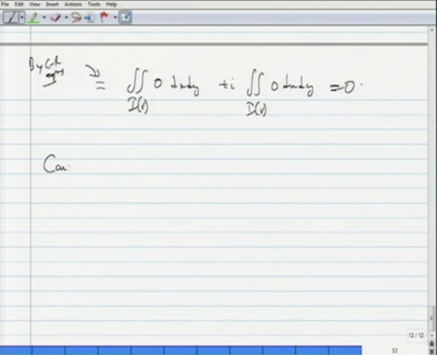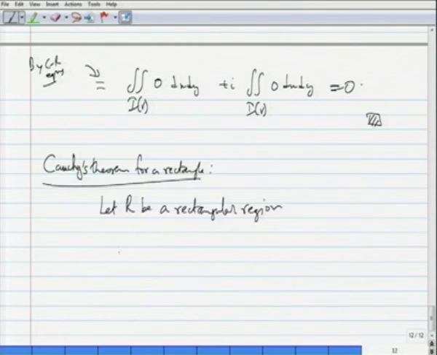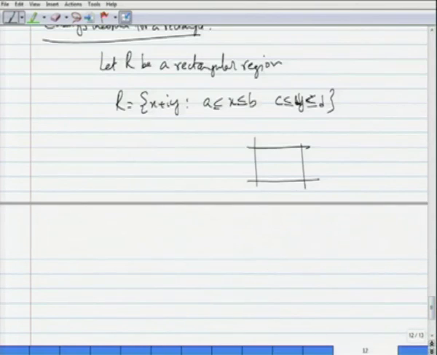So, this is the end of this proof. Cauchy's theorem for a rectangle: R is the set of x plus I y such that a is less than or equal to x less than or equal to b, and c is less than or equal to y less than or equal to d. So, it is that kind of region in the complex plane, bounded by x equals a, x equals b, y equals c, y equals d.